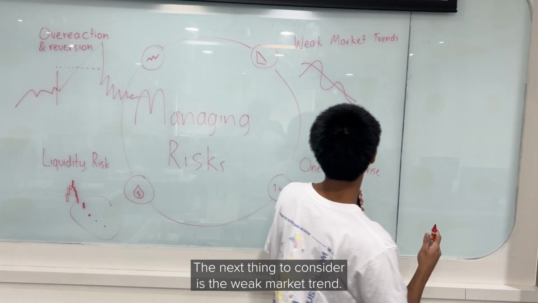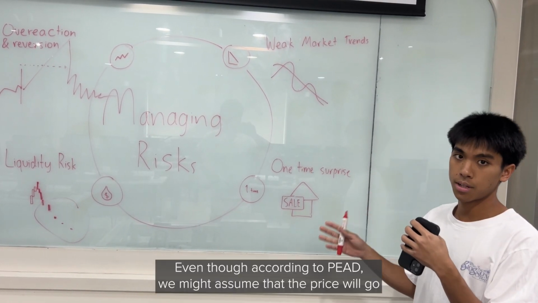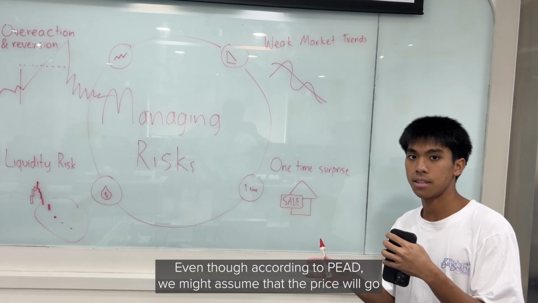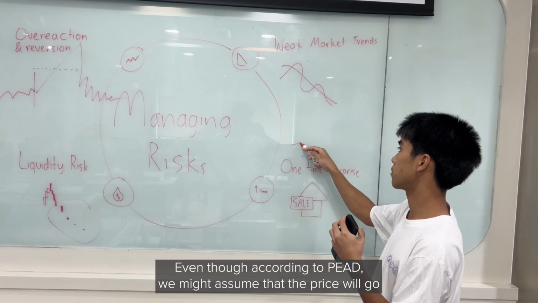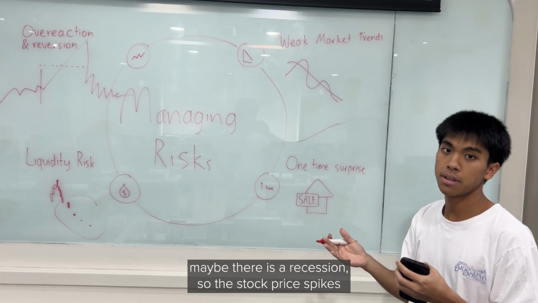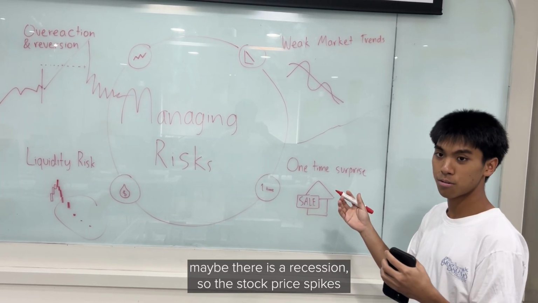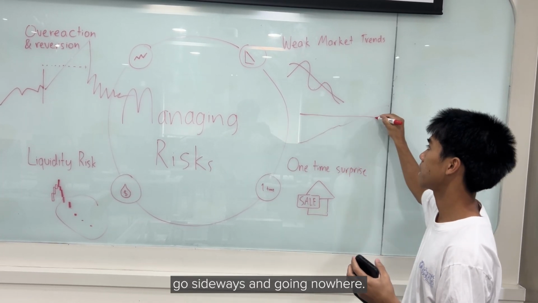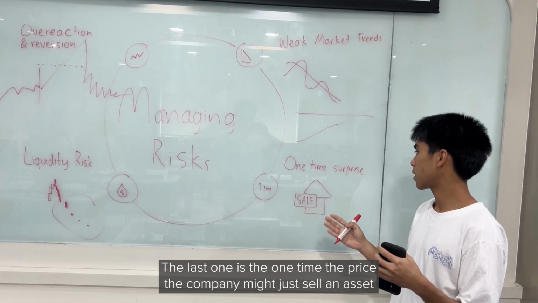The next thing to consider is the weak market trend. Even though according to PEAD, we might assume that the price will go higher and higher, the market trend, for example maybe there is a recession, so the stock price might just go sideways and go nowhere. The last one is the one-time surprise.